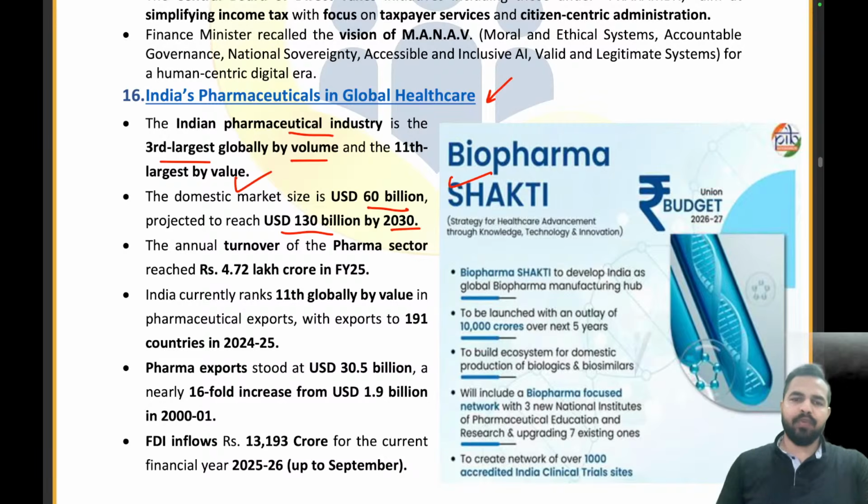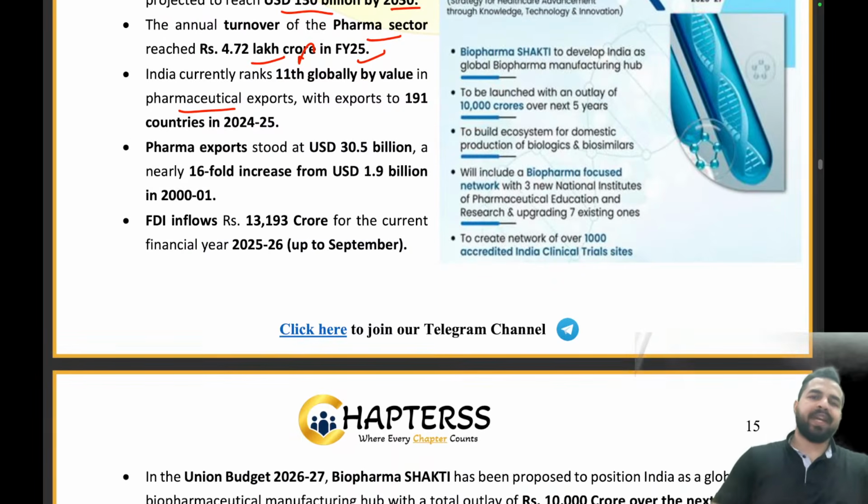The annual turnover of the pharma sector is 4.72 lakh crores in fiscal year 25. When it comes to India's rank in pharmaceutical exports, earlier it was by volume and value, but now talking about exports, India comes at 11th position, where we are exporting to 191 countries. Pharma exports stood at $30 billion, a nearly 16-fold increase from 2001. FDI inflows are rupees 13,193 crores for the current financial year 25-26.